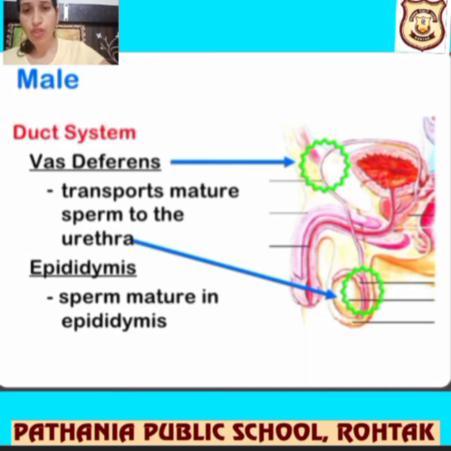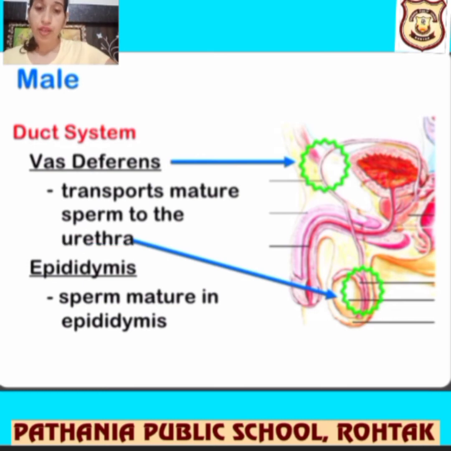In this structure you can see over here, it is wholly covered by the green line. It transports the matured sperm to the urethra. And the epididymis is where the sperm matures. It's a layer which maintains the temperature of the semen which is stored in the testes.